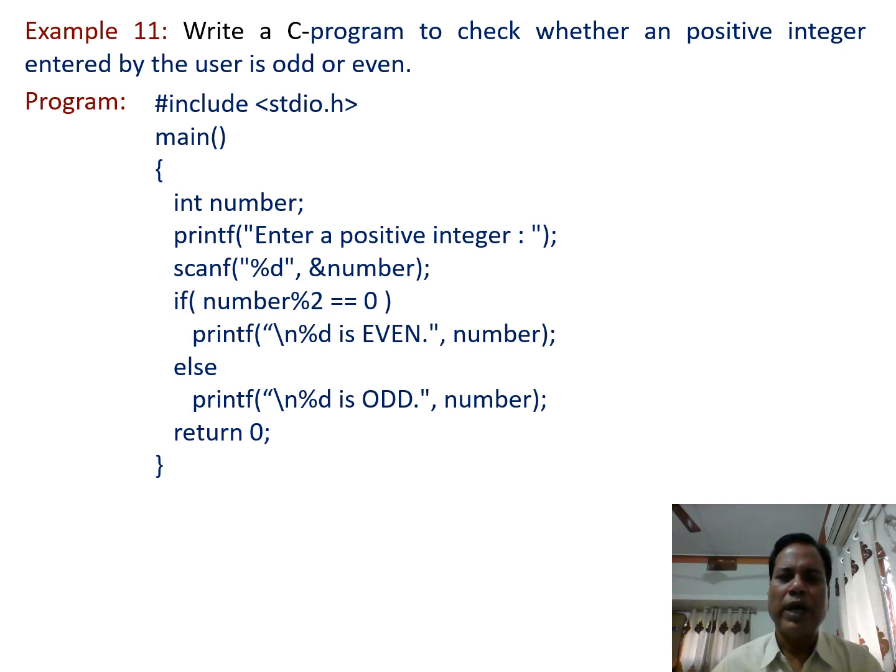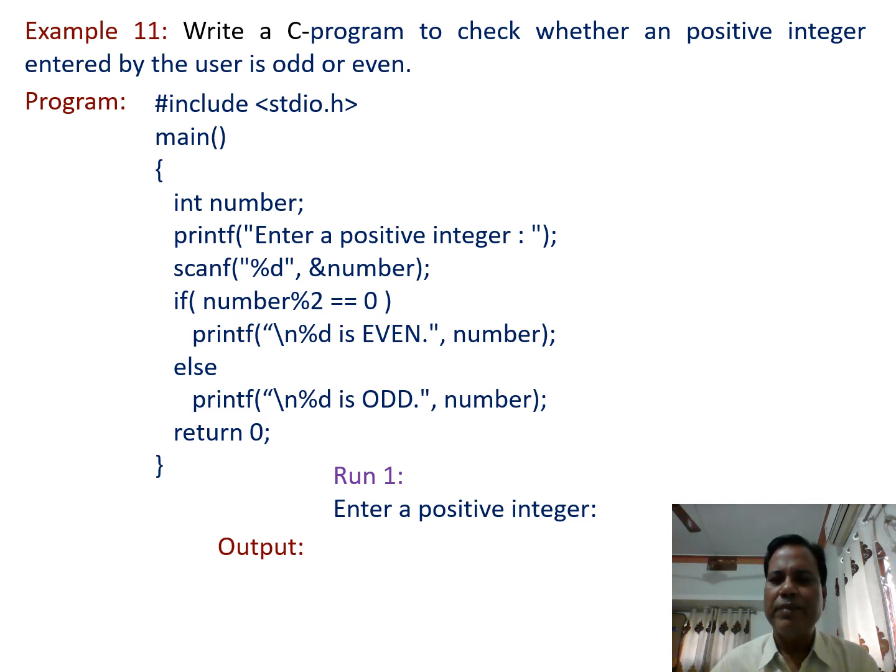If both are equal, that is the remainder comes out to be 0, the condition becomes true, and we display printf the number is even. If the condition is false, then we display the else part, that is printf number is odd. So when this program is run, the output is like this one. First enter a positive number.